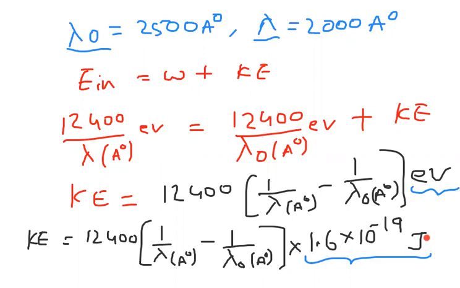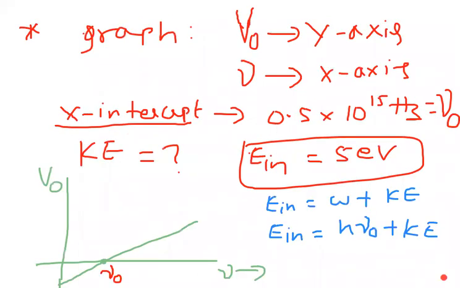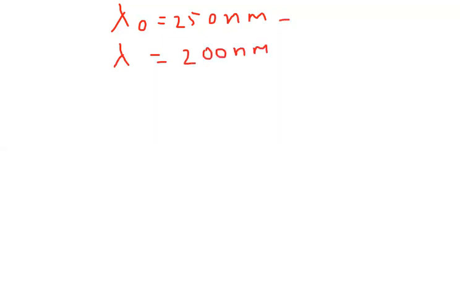If you feel you want another method, then let us observe the same question in a different way. Lambda naught is 2500 angstroms; actually, they mentioned 250 nanometers. And the incident wavelength is 200 nanometers.